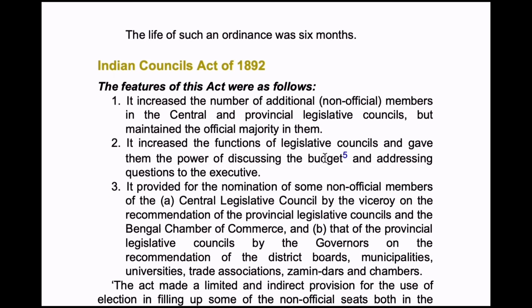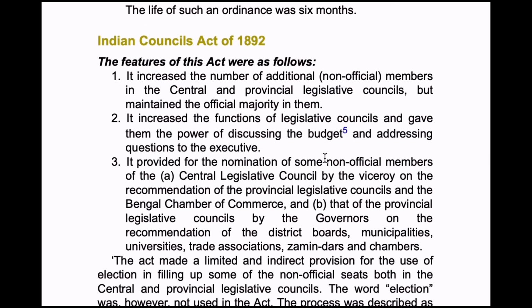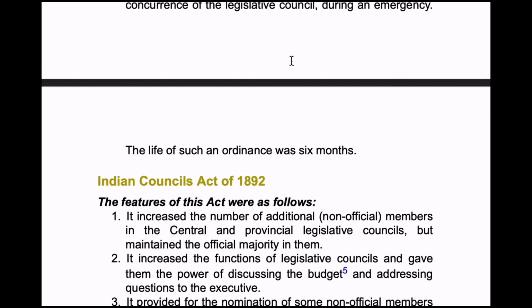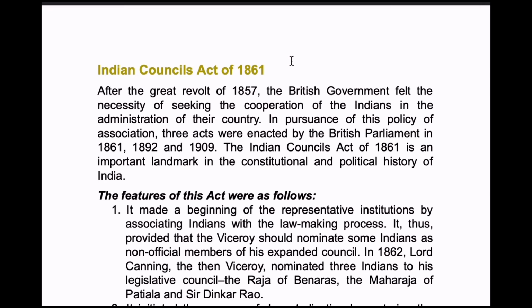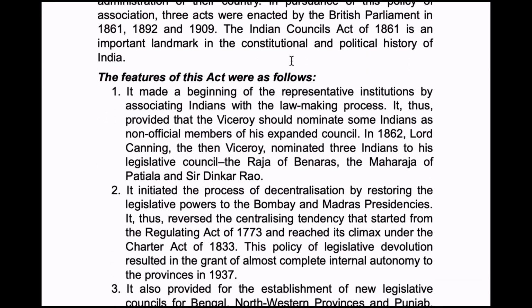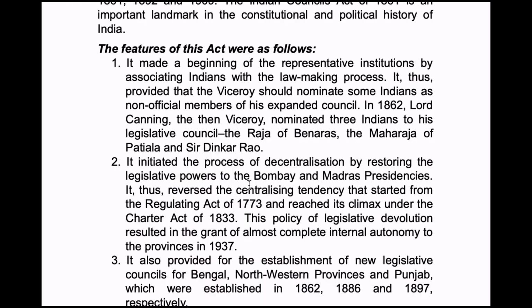And next is the Indian Councils Act of 1892. The features of this act were as follows. It increased the number of additional, that is non-official, members in the central and provincial legislative councils, but maintained the official majority in them. See, in the Indian Councils Act 1861, 3 members were added, that is the Raja of Benares, Maharaja of Patiala and Sir Dinkar Rao.